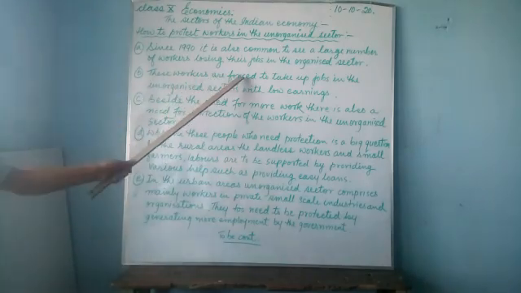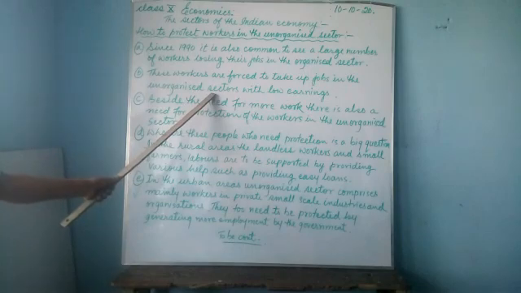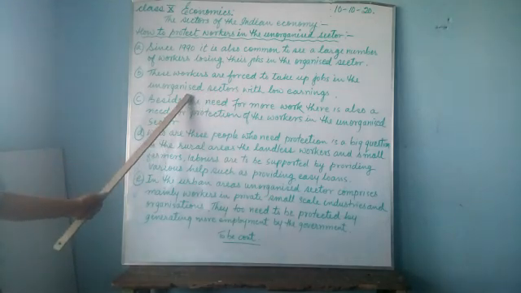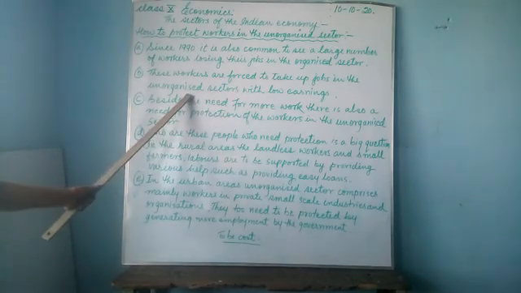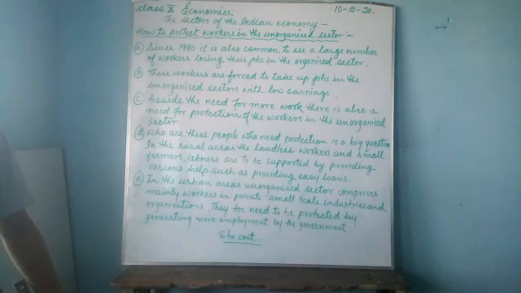In this way, these people were forced to join the private sector or unorganized sector. These workers are forced to take up jobs in the unorganized sector because they have to maintain their life and their family. So they need to work. Since they lost their jobs in the organized sector, they were forced to take up jobs in the unorganized sector with very low earnings. In the unorganized sector, we know that the payment is very low.